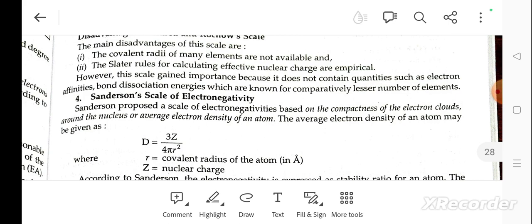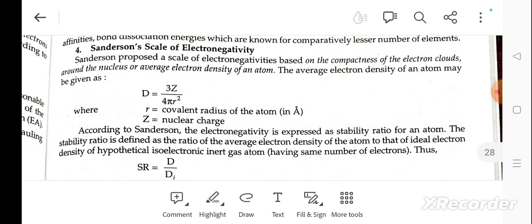Sanderson scale of electronegativity. Sanderson proposed a scale of electronegativity based on the compactness of the electron cloud around the nucleus and the average electron density of the atom. The average electron density of an atom may be given as D = 3Z/4πr³.